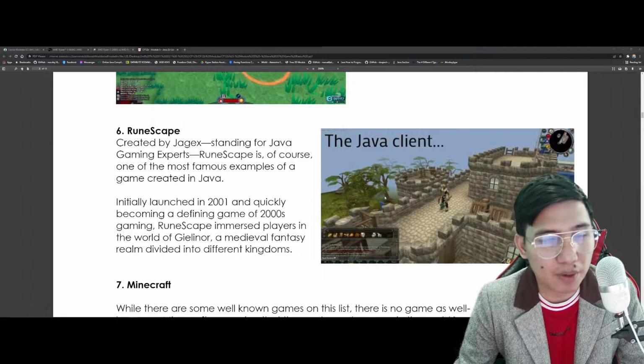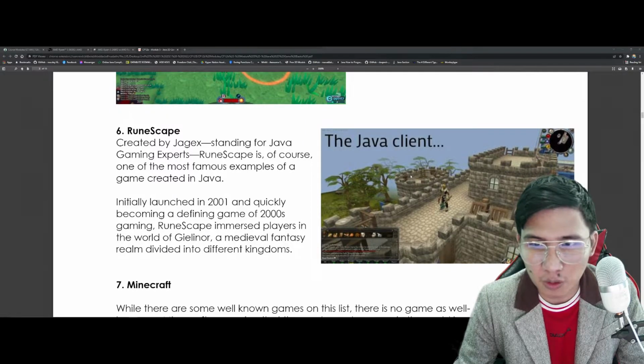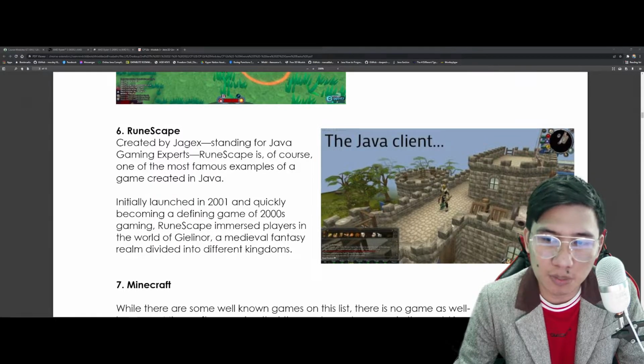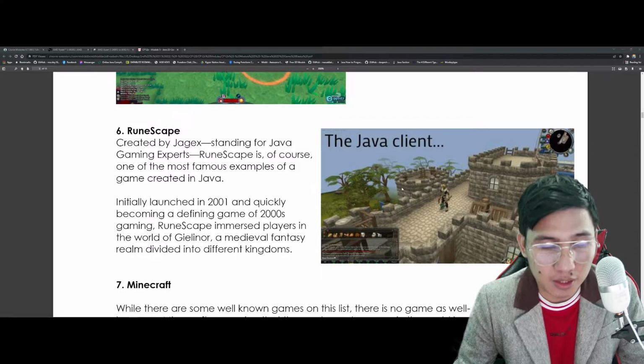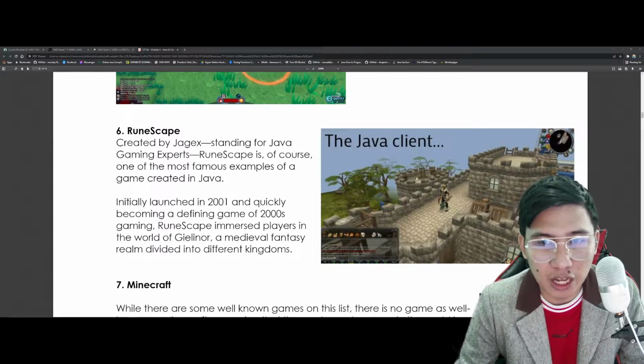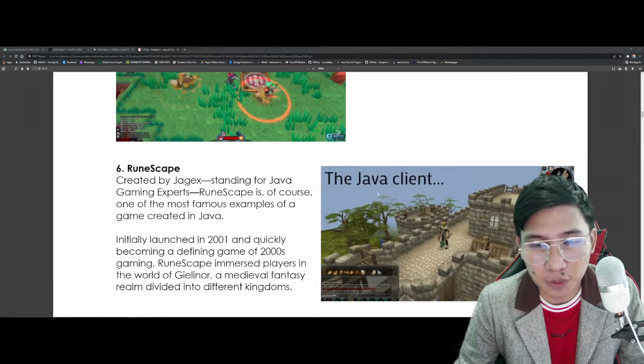Kasi mas mahirap gawin ito kapag Java. Unlike pag Unity, drag and drop mo lang itong mga to. If you know how to 3D model, you can simply model them on your own with just a knowledge on how to do that. That's number 6. It was developed by Java.